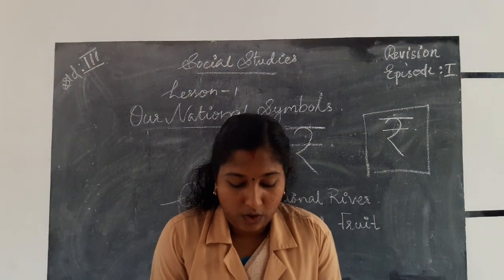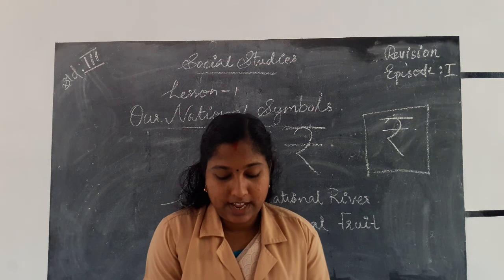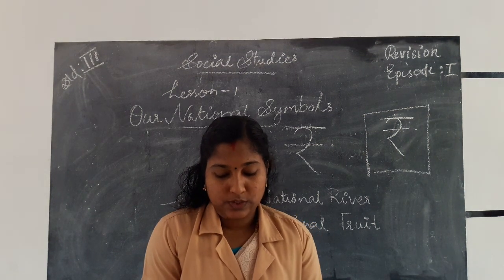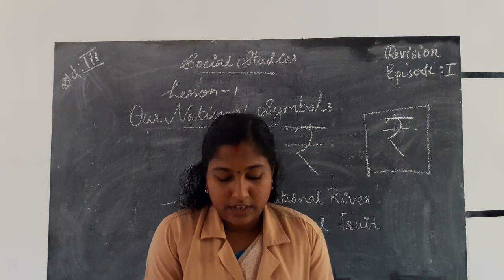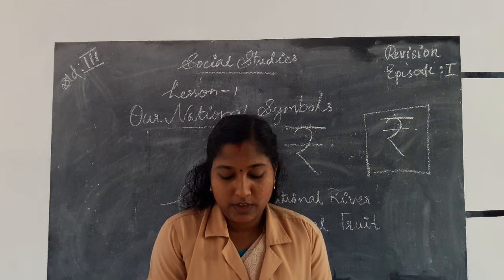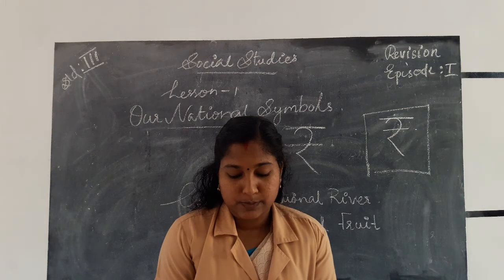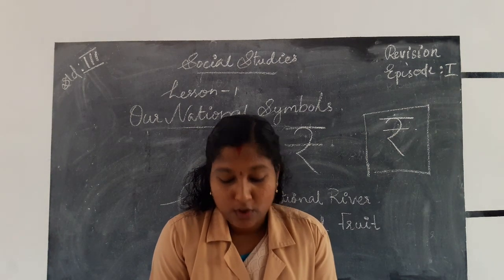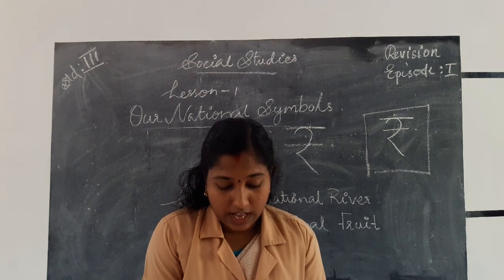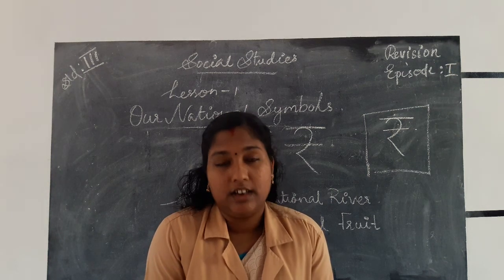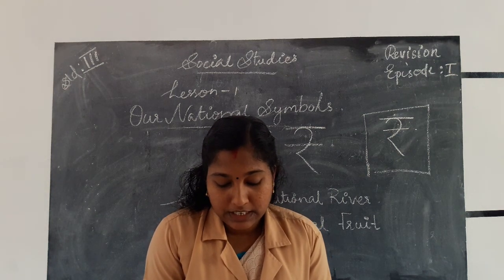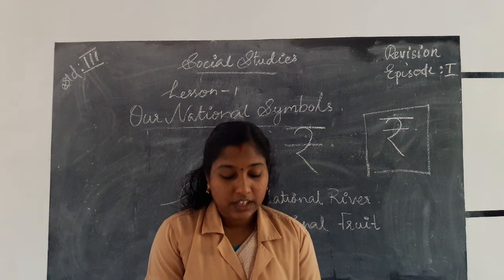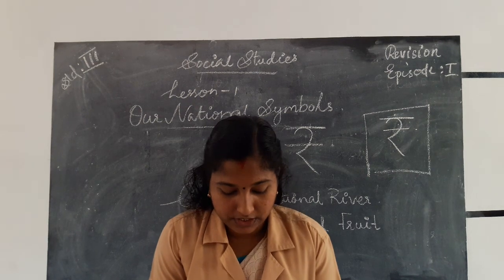Next, match the columns. National anthem. Who is the writer of the national anthem? Yes, Gurudev Ravindranath Tagore. National song. Who is the writer of the national song? Yes, Bankim Chandra Chattopadhyay. Vande Mataram. National emblem, lion, capital of Ashoka. National animal, tiger. National bird, peacock. National tree, banyan.